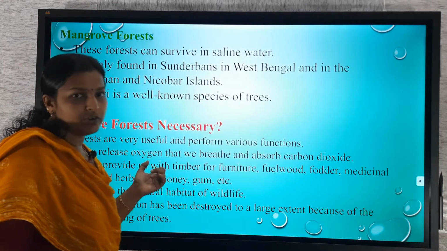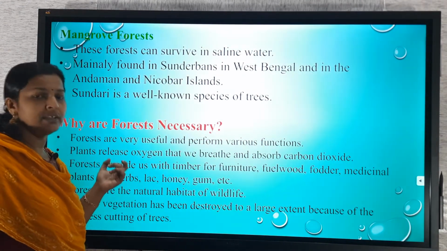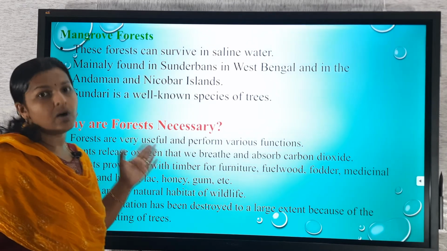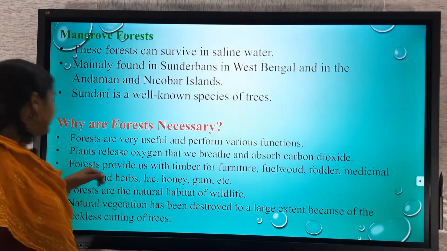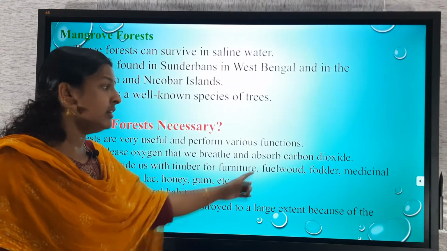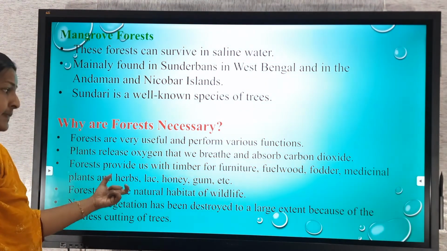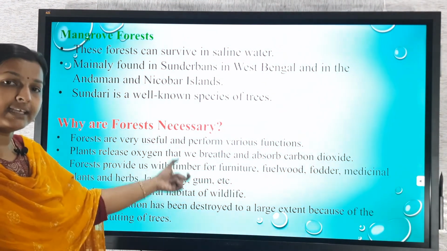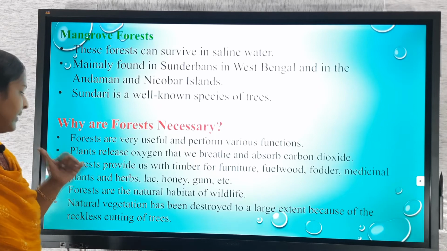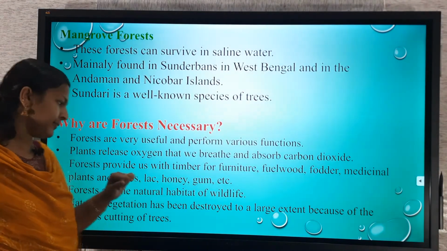At the time of photosynthesis, you know that plants, when they prepare food, release oxygen. And then forests provide us with timber for furniture, fuel wood, fodder, medicinal plants and herbs, lac, honey, gum, etc. Forests are the natural habitat of wildlife.